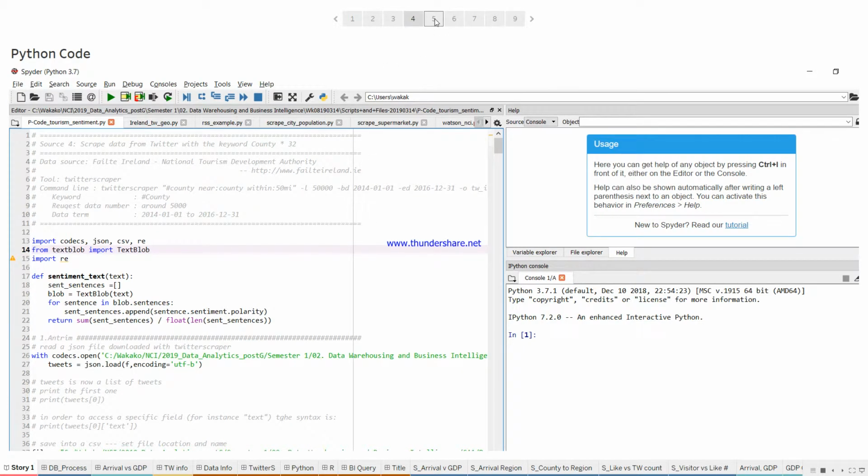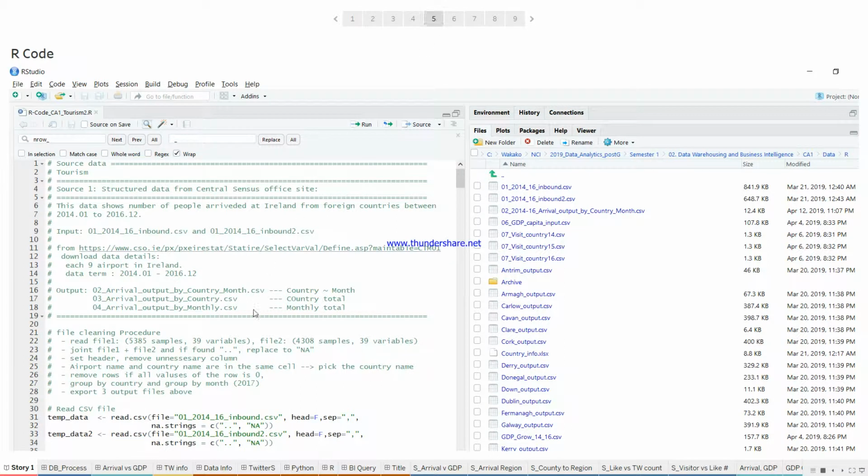Then the other 3 structured data sources were worked on in R, and all the scraping was done by R. So there are already files in R. We combine everything in R, even the Twitter information here, and extract the data for SSIS.